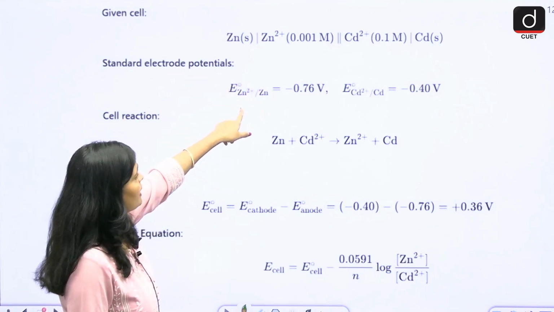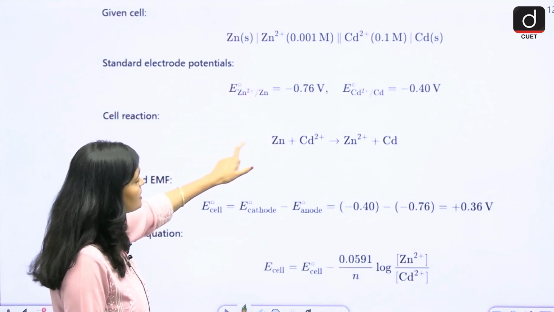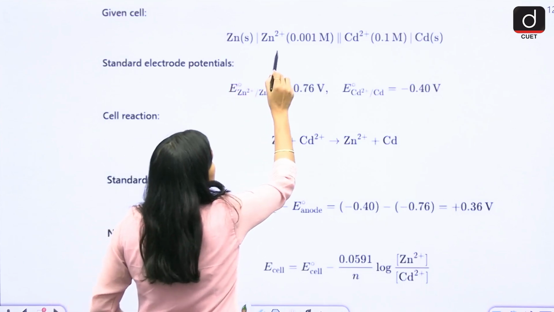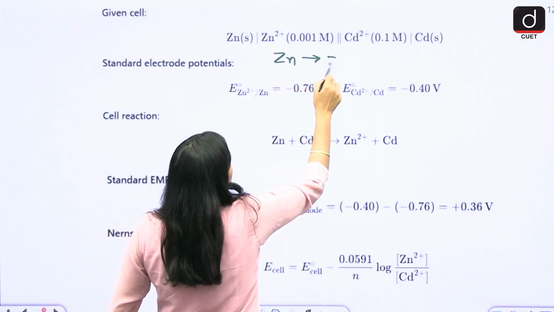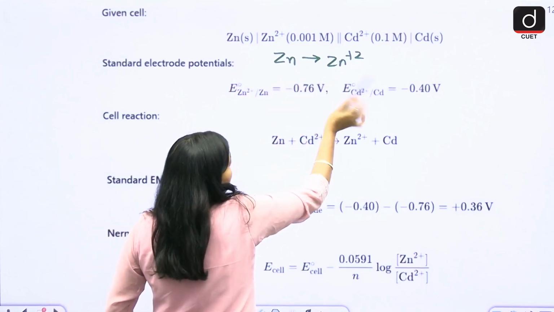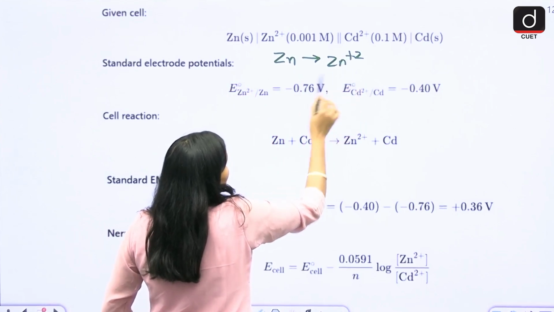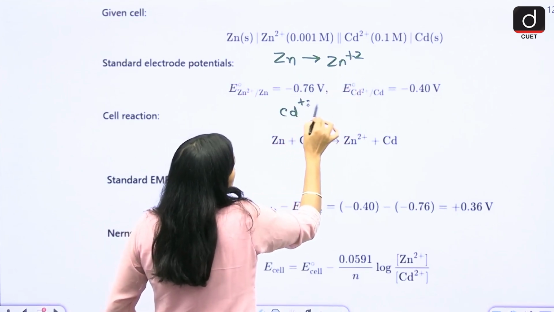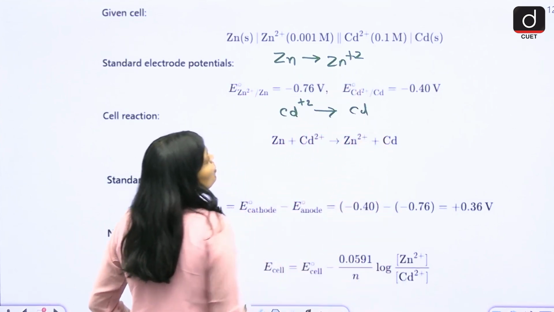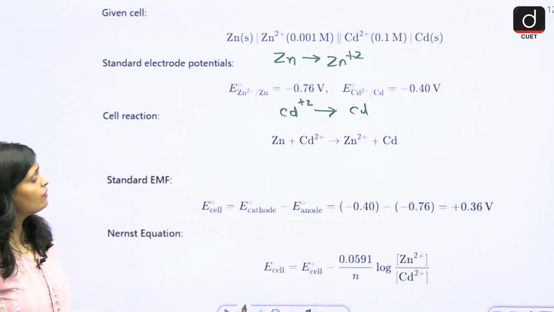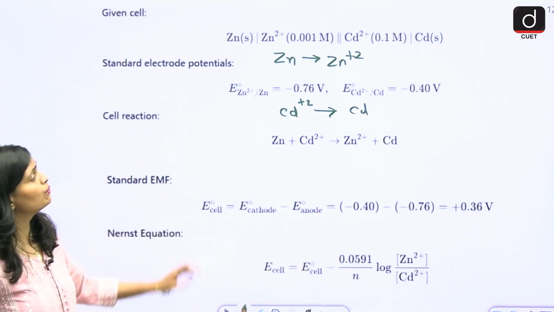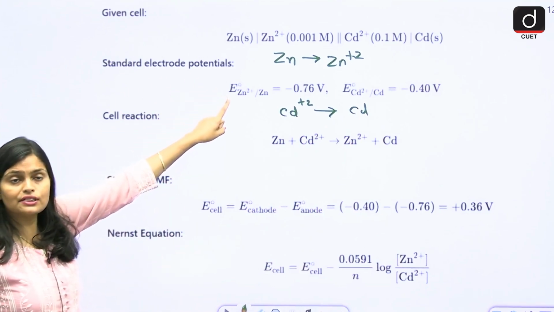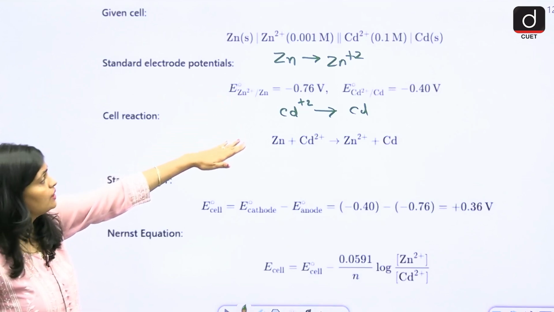Standard electrode potential values are given. What is the cell reaction? See here, zinc becomes zinc 2+, undergoes oxidation, right? And Cd 2+ becomes Cd, undergoes reduction. So here, cathode and anode. At anode, oxidation takes place. At cathode, reduction takes place.